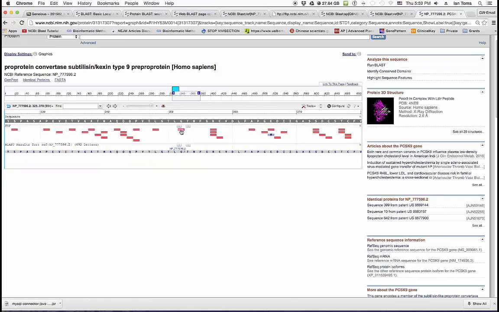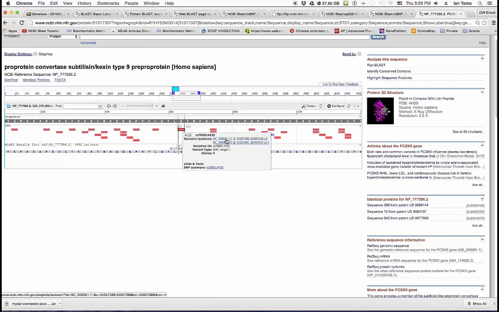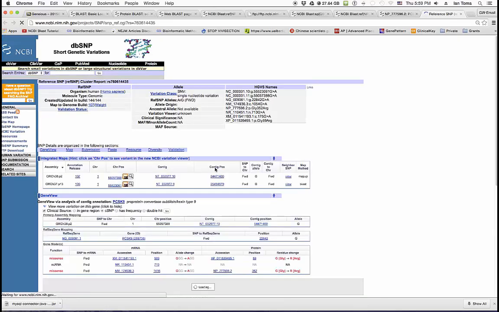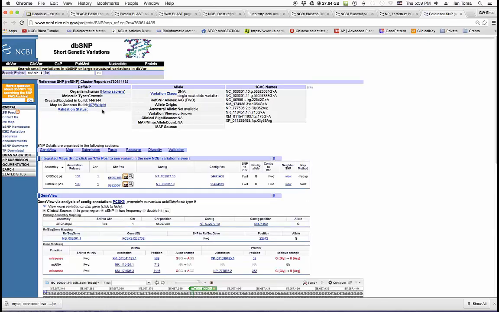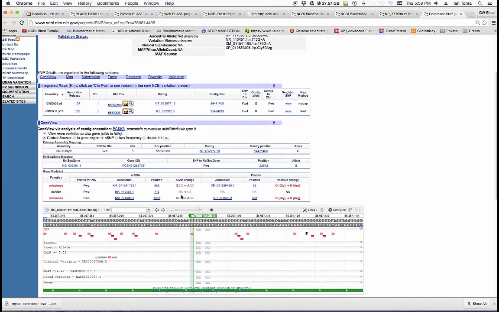You see the numbers, rs7606. That's one of the SNPs. That's a link for the SNP summary, and that's a link for chromosome 2, and this is on chromosome 13. One of the SNPs is located on chromosome 2, and a similar SNP is located on chromosome 13. Once you click on the link to the SNPs, you're going to get to the dbSNP database, and over here that's the difference why it's on chromosome 2 and chromosome 13, because one is on the sense direction and another one is on the antisense or reverse direction.